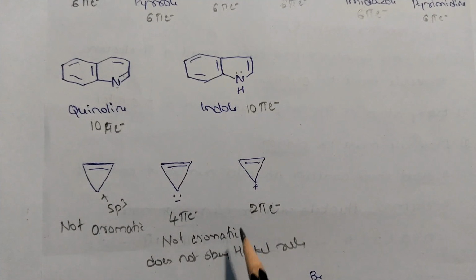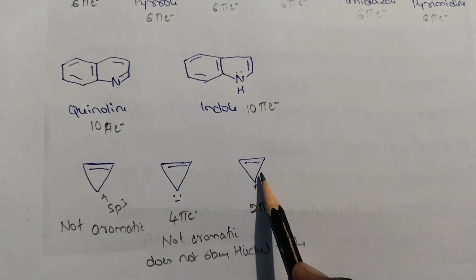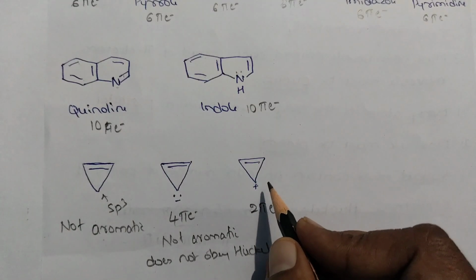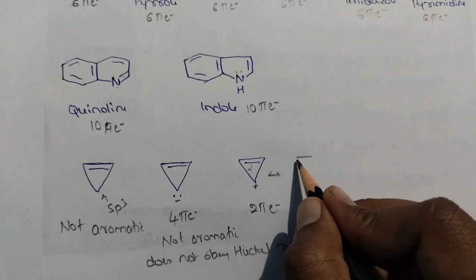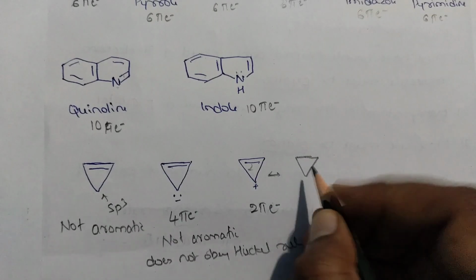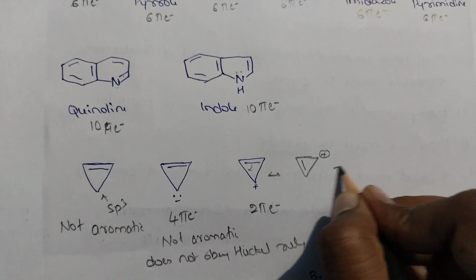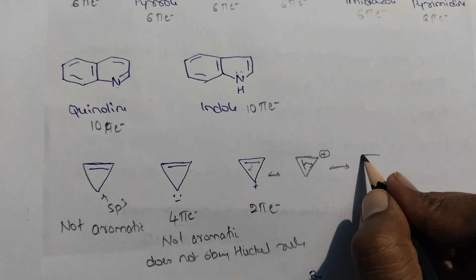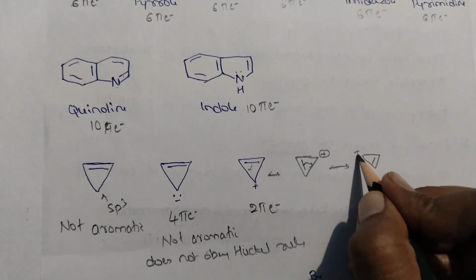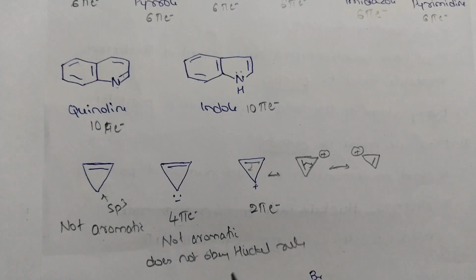An uninterrupted p orbital is there. When you write the resonance structures of this, they will be like this, so this is an aromatic compound.